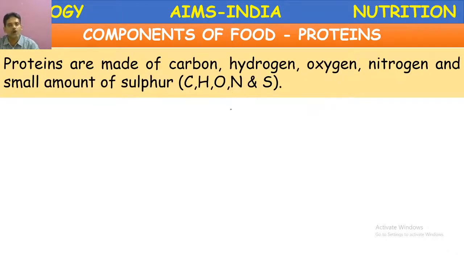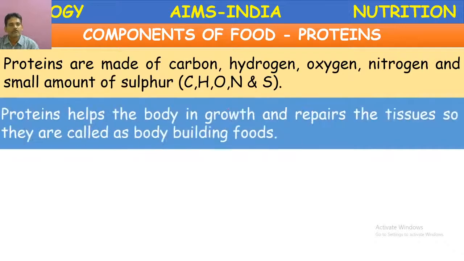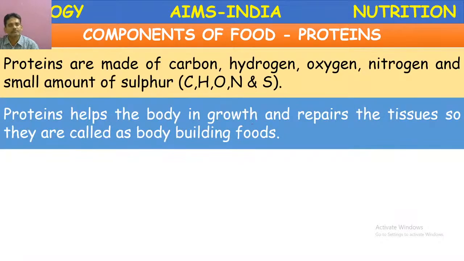Structurally, they are more complex. These proteins help the body in growth and repair of tissues, so they are called body building foods. Very important. The other name of proteins is body building nutrients.